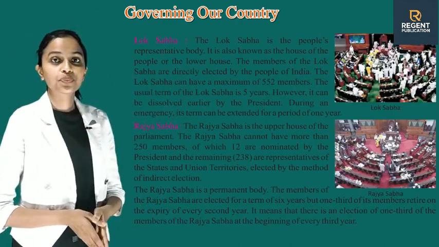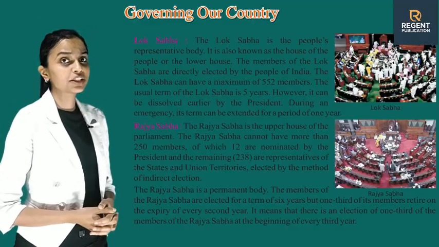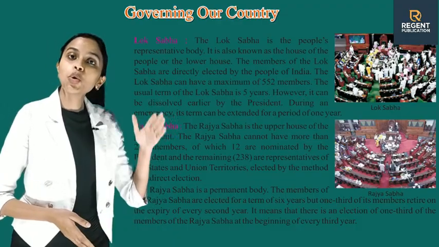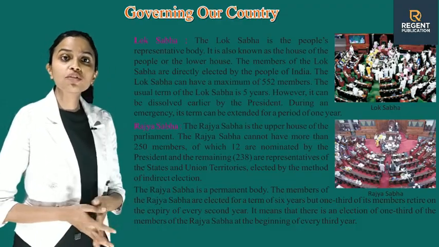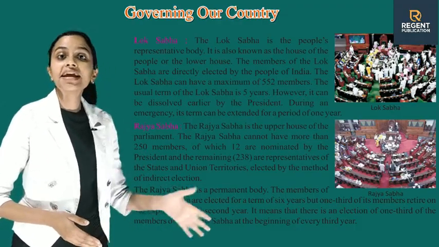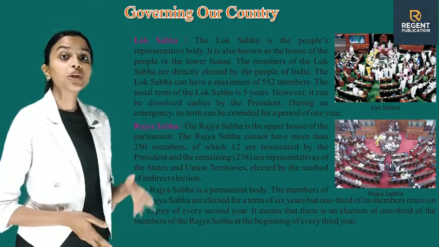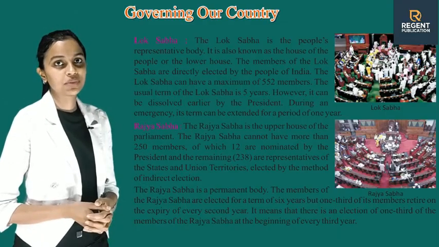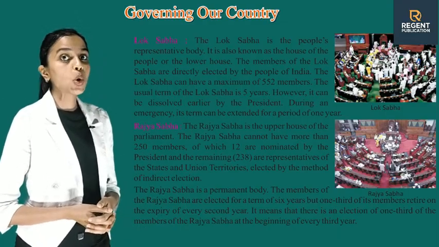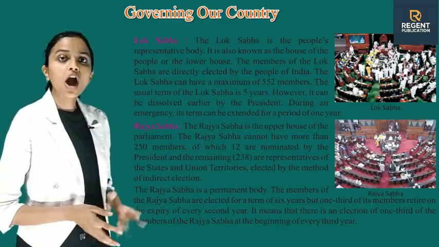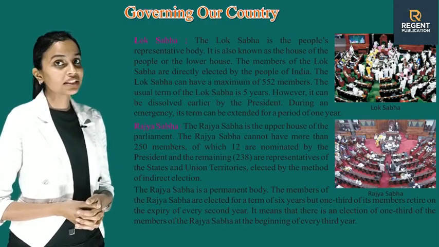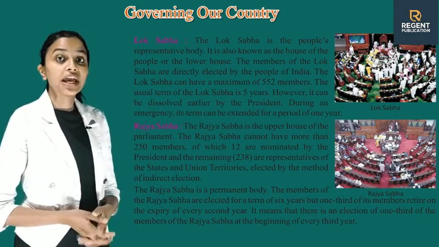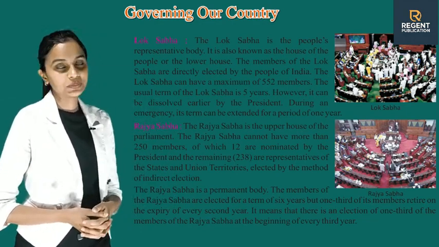Lok Sabha. The Lok Sabha is the people's representative body. It is also known as the House of the People or the lower house. The members of the Lok Sabha are directly elected by the people of India. The Lok Sabha can have a maximum of 552 members. The usual term of the Lok Sabha is 5 years. However, it can be dissolved earlier by the President. During an emergency, its term can be extended for a period of 1 year.